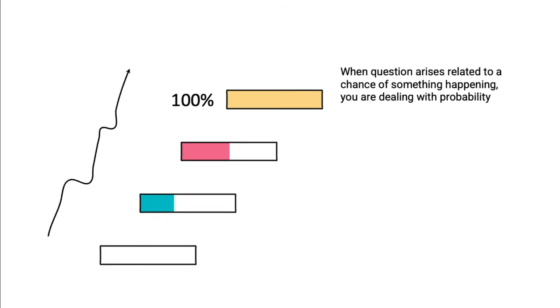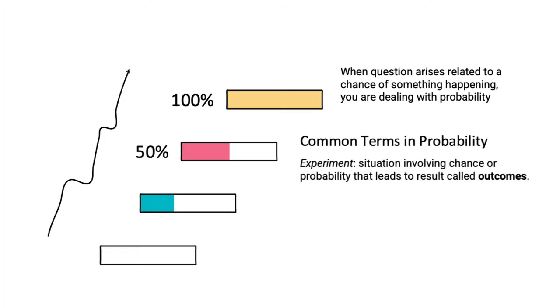Probability: when a question arises which is related to the chance of something happening, we are dealing with probability. These are the common terms that we have. We have experiment. When we talk about experiment, this is a particular event wherein it always leads to an outcome. And an outcome is the result which is based on the experiment.